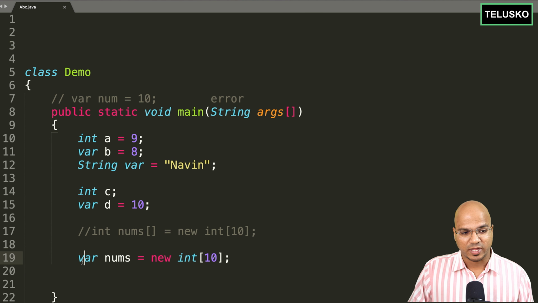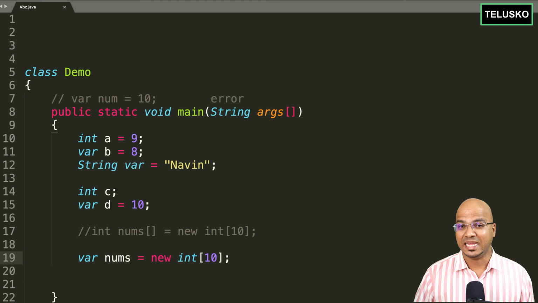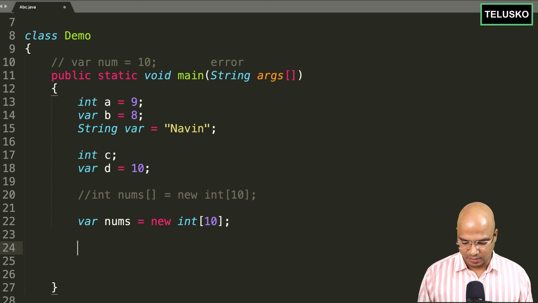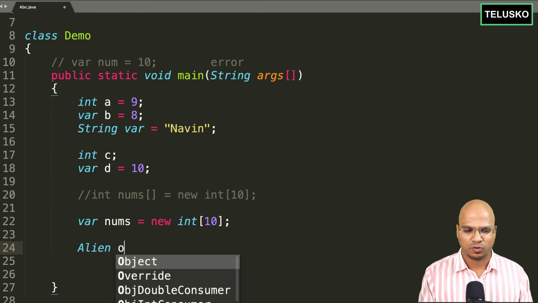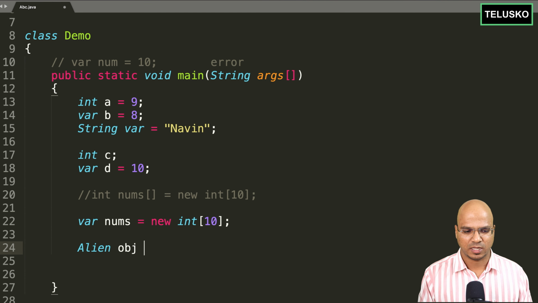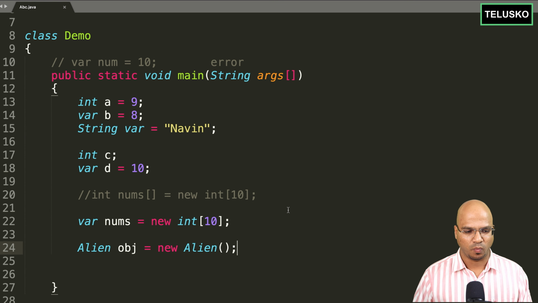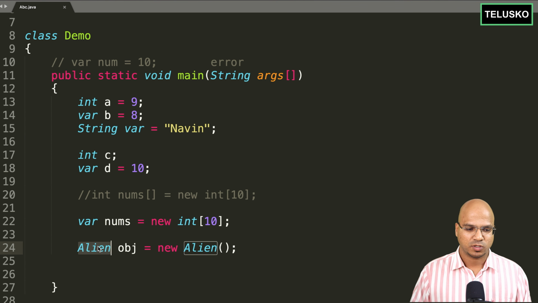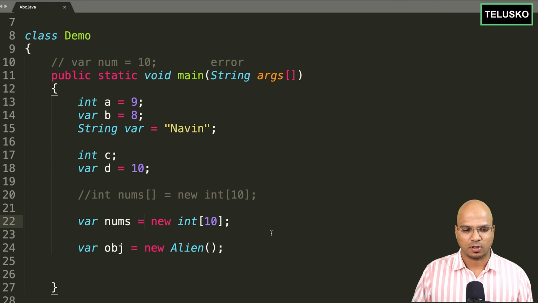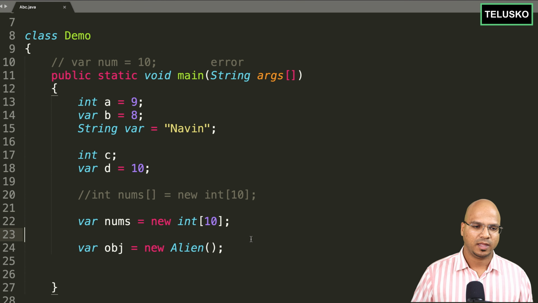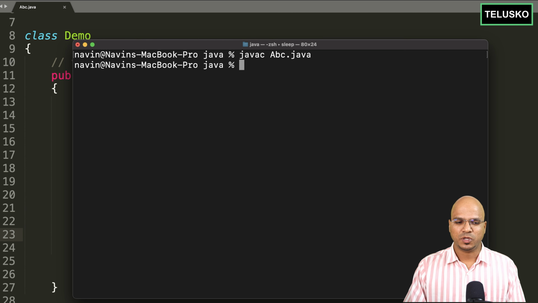In fact, you can also do that for another class object. So let's say if I have a class which is Alien, and if I want to create an object of Alien here, can I do that? Yes, you can do that, and that too. So normally when you create an object, you do that in this way, right? You say Alien obj equal to new Alien. What you can also do is write var here, even that works. So you can see I'm creating a reference of type Alien and compile, even this works. So yeah, that's the beauty of this var.